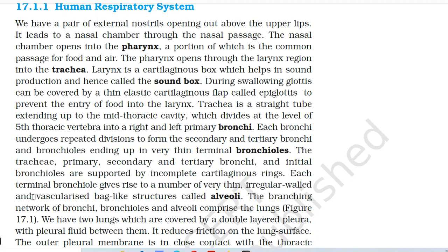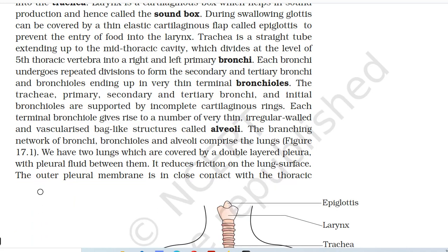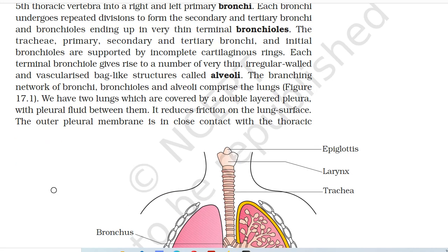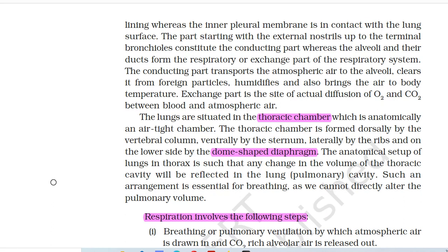Each terminal bronchiole gives rise to a number of very thin, irregular walled and vascularized bag-like structures called alveoli. The branching network of bronchi, bronchioles, and alveoli comprise the lungs. We have two lungs which are covered by a double layered pleura with pleural fluid between them. It reduces friction on the lung surface. The outer pleural membrane is in close contact with the thoracic lining, whereas the inner pleural membrane is in contact with the lung surface.